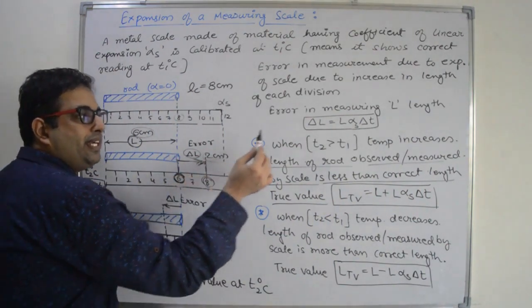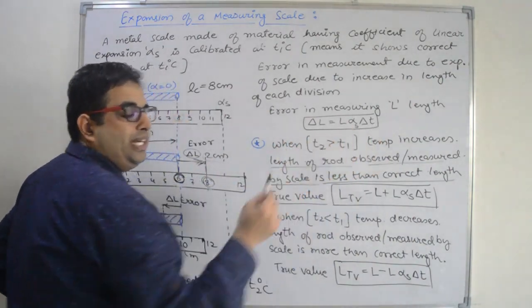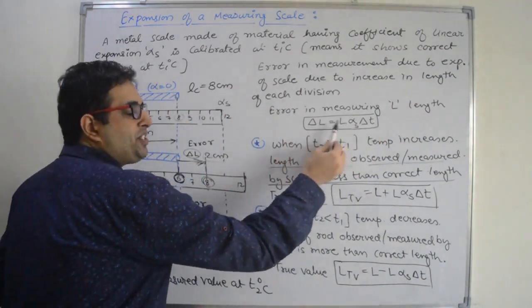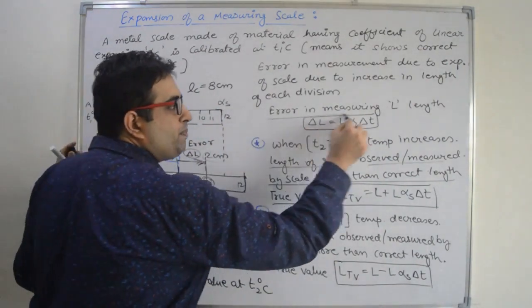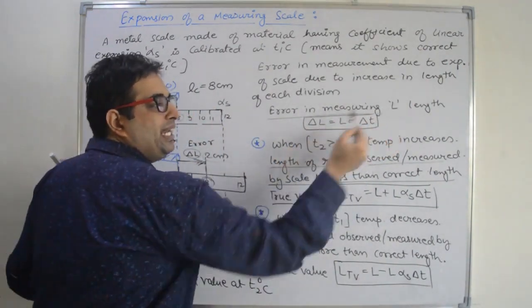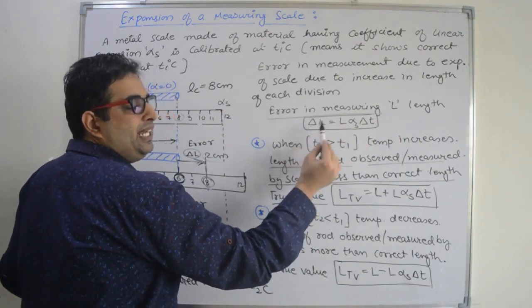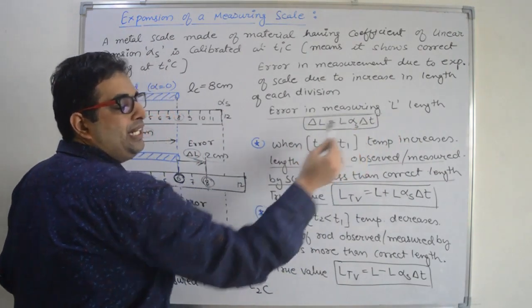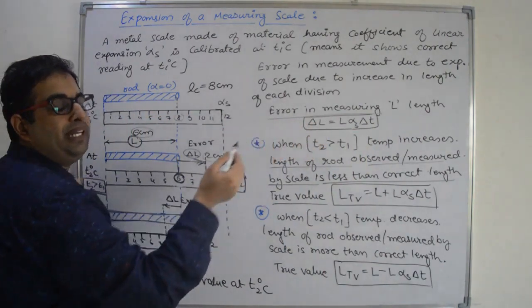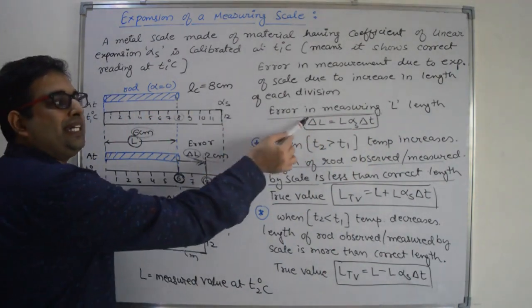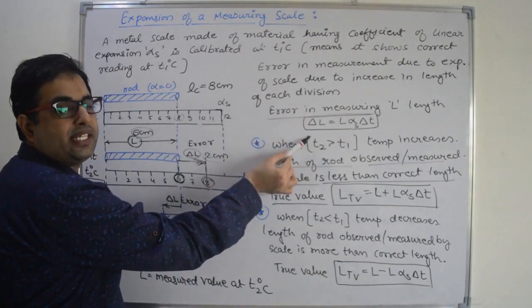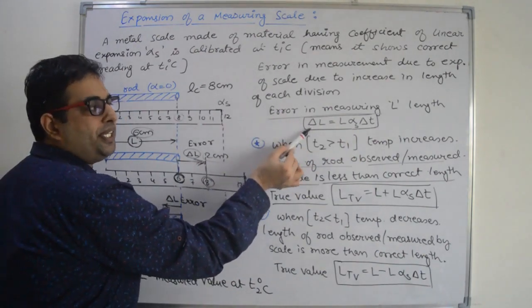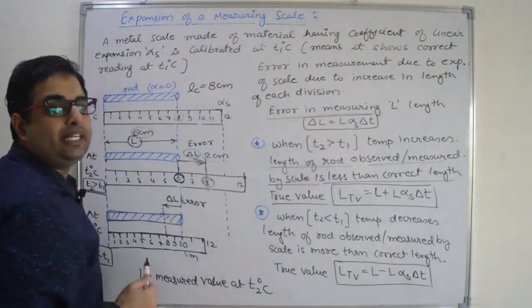The value of this error is L alpha S into delta T, that is the expansion in length L of the scale. So the error produced by the scale in measuring length L is delta L, and that is equal to L alpha delta T. We are using the same linear expansion concept. Delta L by L is alpha into delta T. So delta L, the increase in length, that is the error, is equal to L alpha into delta T.